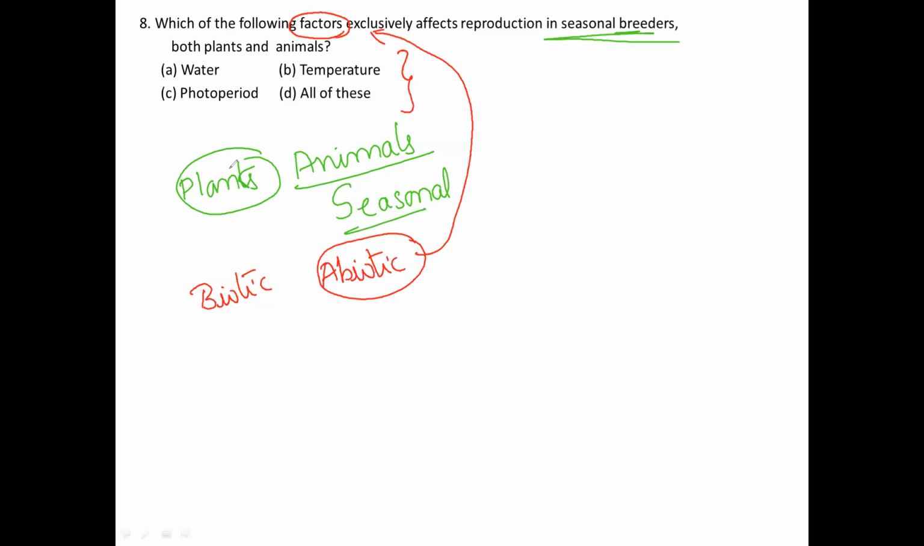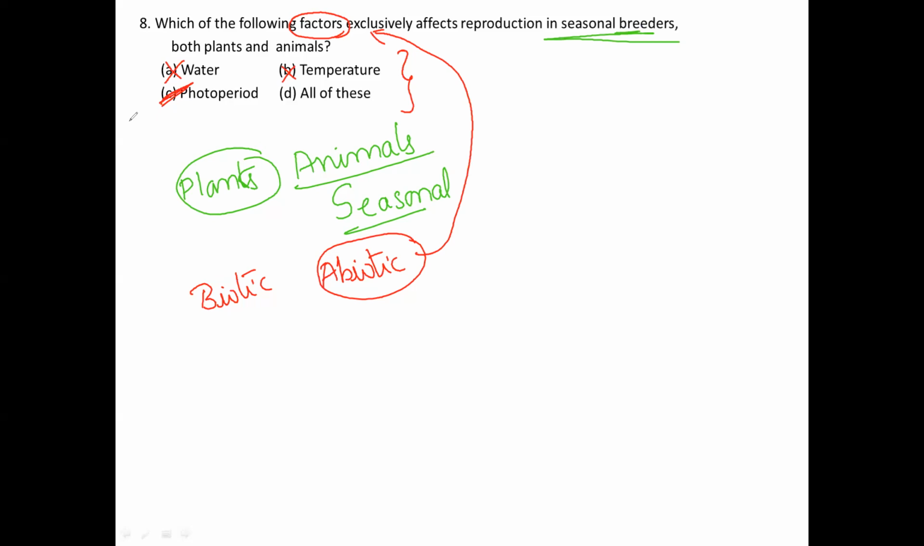Here the water will not affect any kind of reproduction, especially in seasonal breeders. The temperature will affect to some extent, but photoperiod will affect both plants as well as animals, especially seasonal breeders. So for this question, option C is the correct option, that is photoperiod.